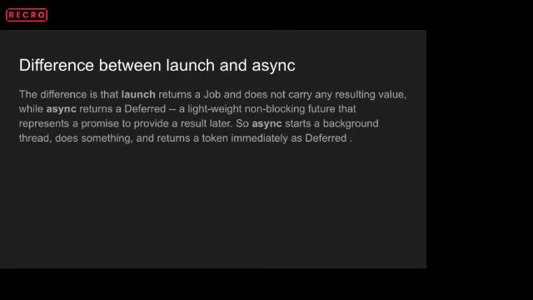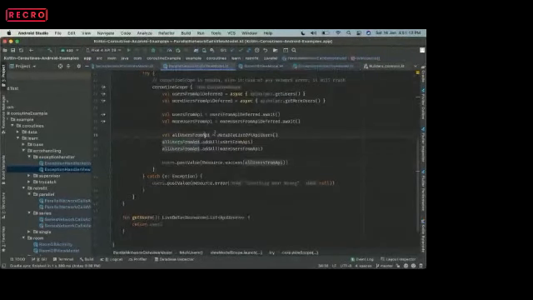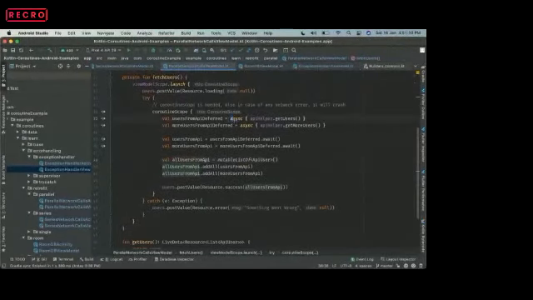On the other hand, async returns a deferred. Basically, this is a promise. This async is a promise that the result of this code will be delivered later. Here we get this result using the await function, so we are awaiting the result of this particular piece of code.